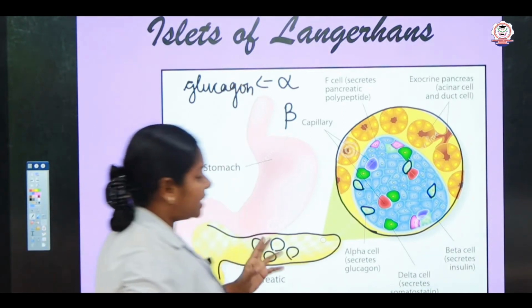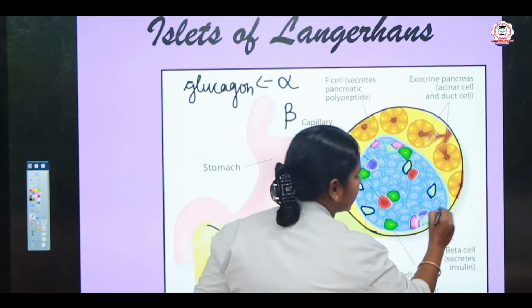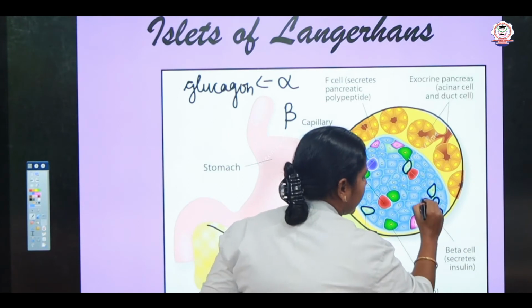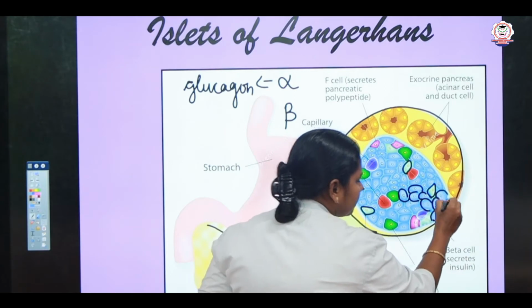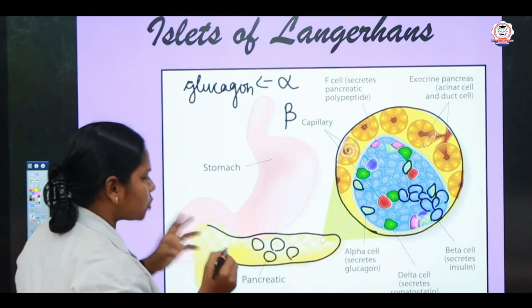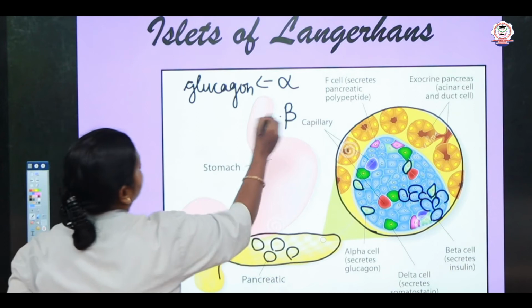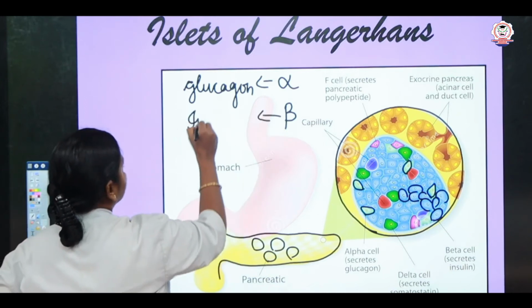and the beta cells, right? These beta cells are enormous in number when compared to the alpha cells, and these beta cells are responsible for the secretion of insulin.